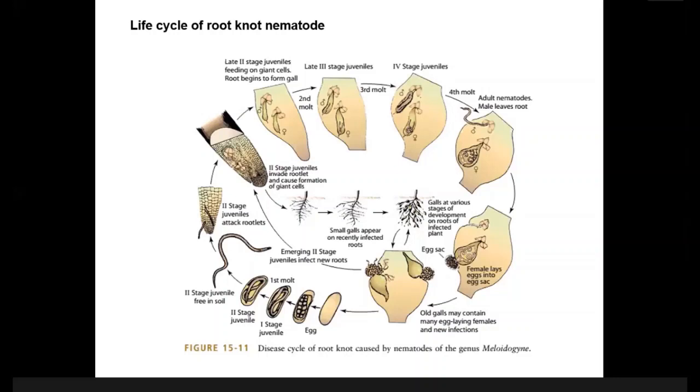So this is all about the life cycle or disease cycle of root knot nematode. There are several root knot nematodes: Meloidogyne incognita, Meloidogyne javanica, Meloidogyne graminicola. Okay, I can ask you to draw and label the life cycle of root knot nematode. Any question?